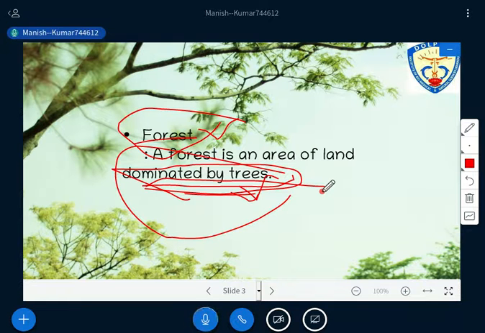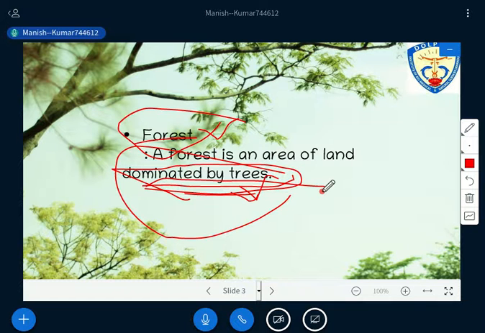And there's one thing that we need to understand. See, if it is by nature, the process of nature is a bit slow, right? Then we are not supposed to worry about that, because the process is a bit slow. A tree has to die after 80, 90, 100 years, then a new tree will crop up, and things will be maintained there. But if it is induced by the human, then what will happen? There will be a rapid loss of trees we have, right? And rapid loss of trees means rapid loss of forest area also, so it's our job to maintain that area with the tree cover, right?